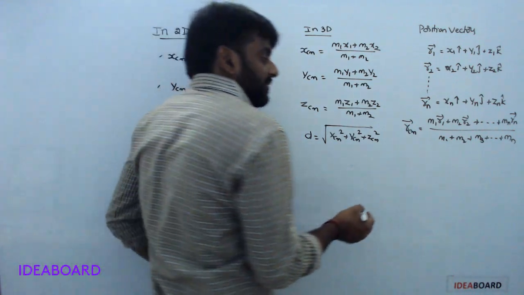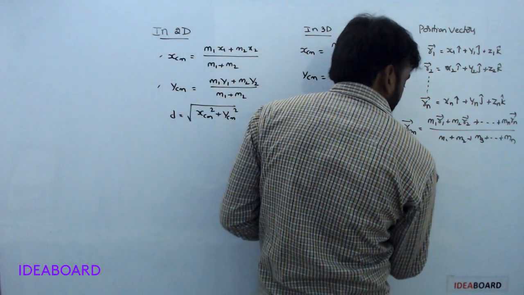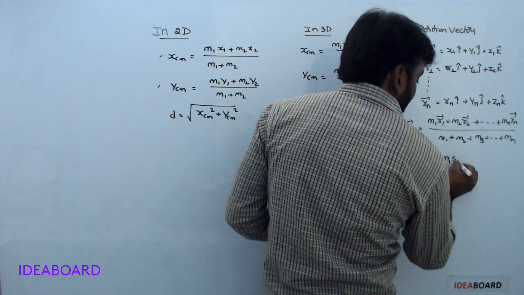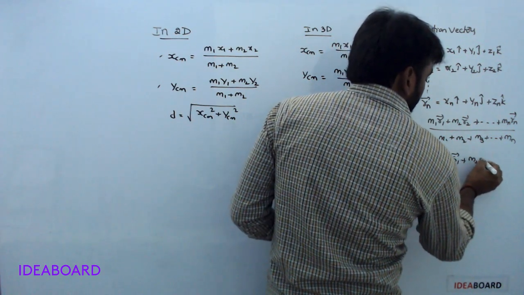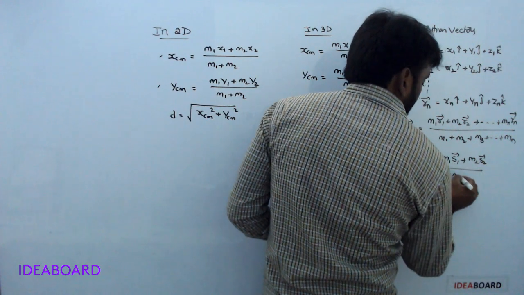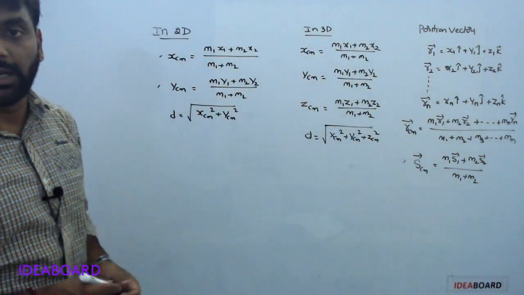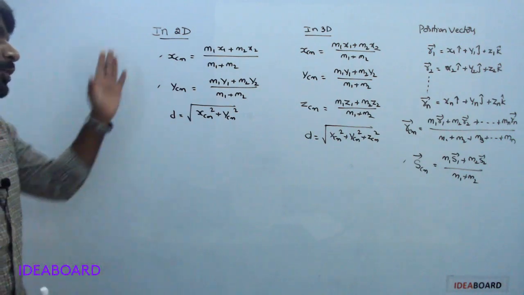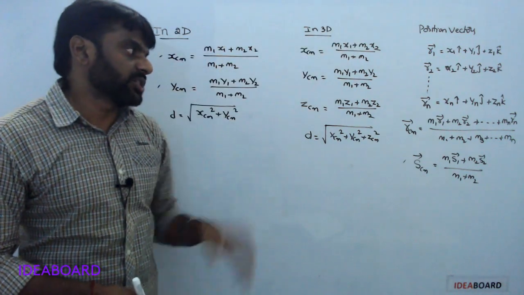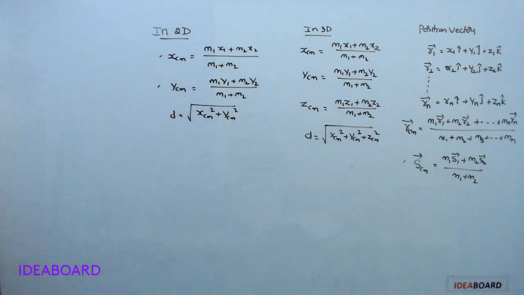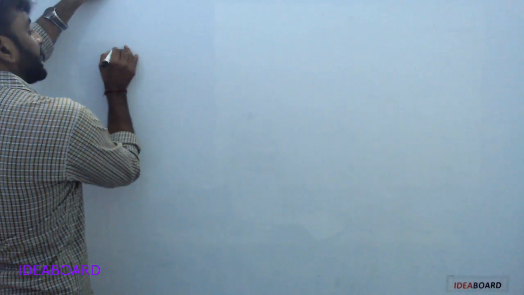Okay, in terms of displacements, the displacement of the center of mass is m1 s1 bar plus m2 s2 bar by m1 plus m2. Understood? In two dimensions, in three dimensions, in position vectors, in terms of displacements. So next, motion of center of mass.